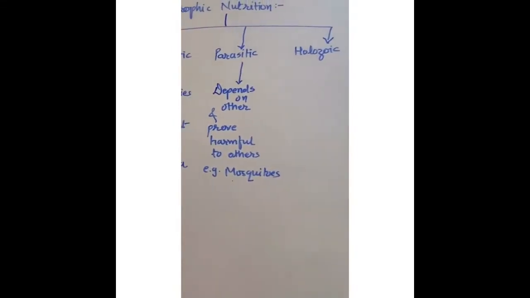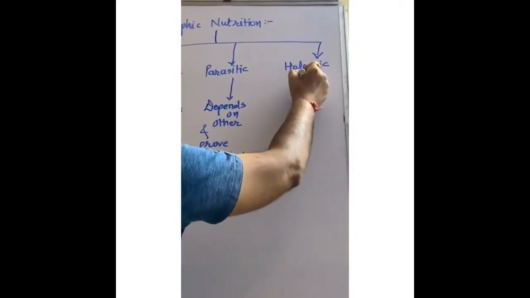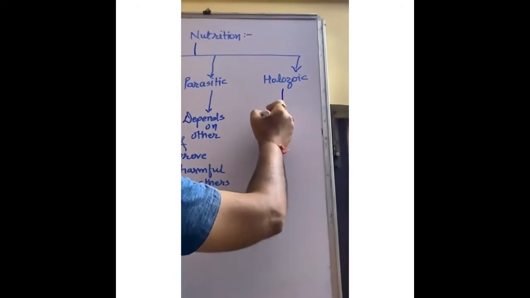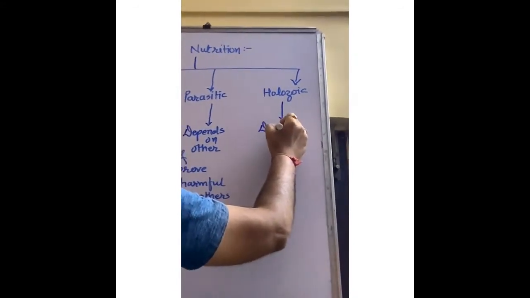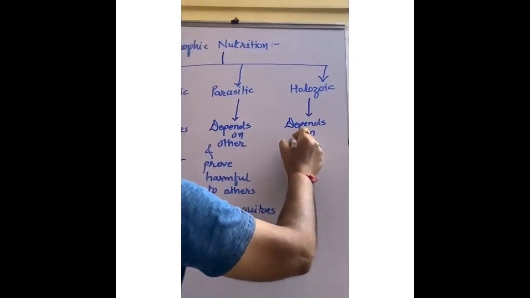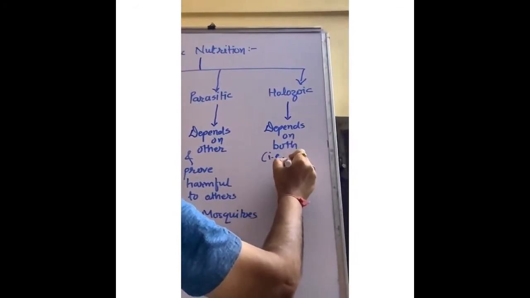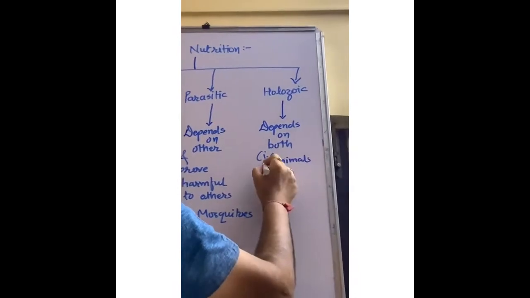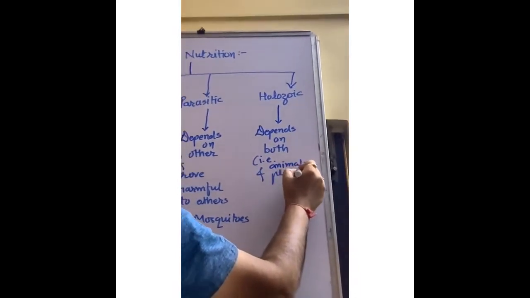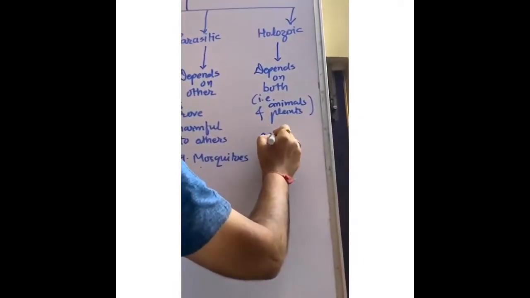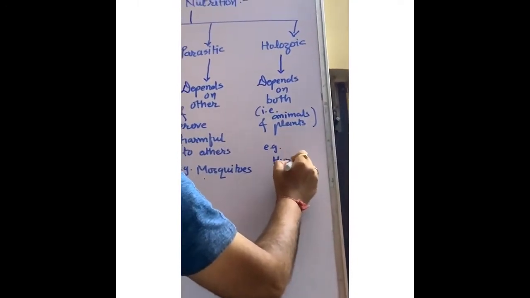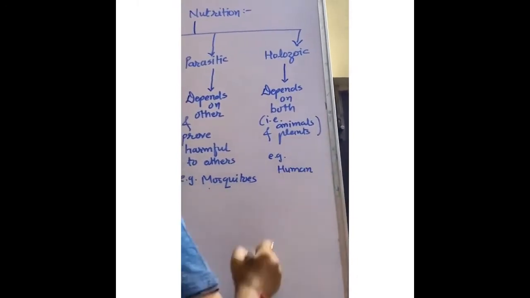Now, holozoic mode of nutrition. Holozoic mode of nutrition means the living organism which depends on both. Both means what? That is animals and plants for their nutrition. As for example, human beings.